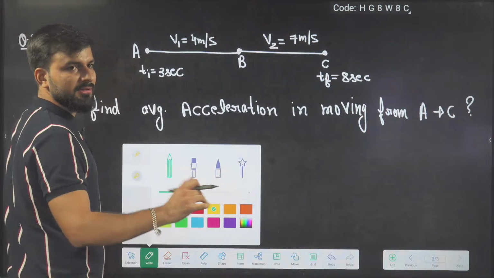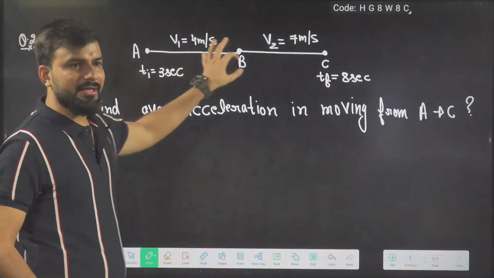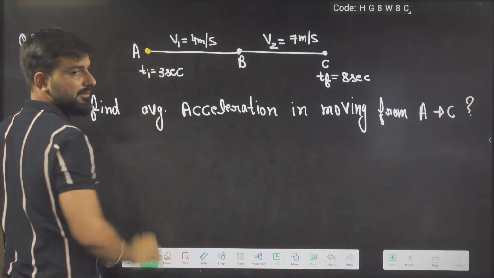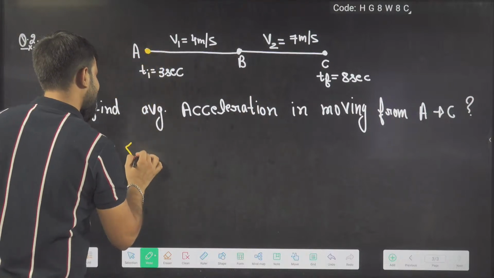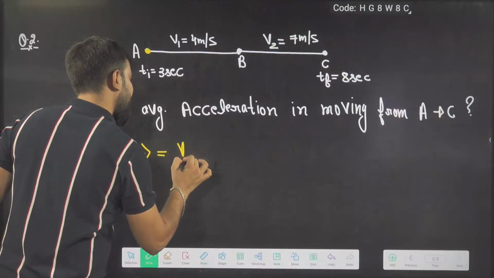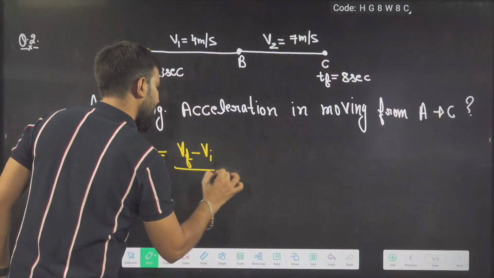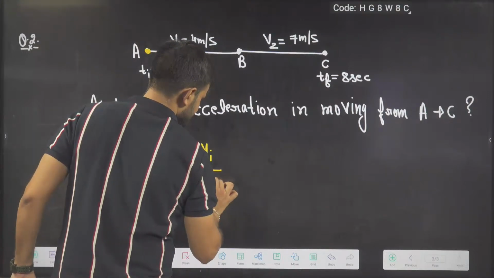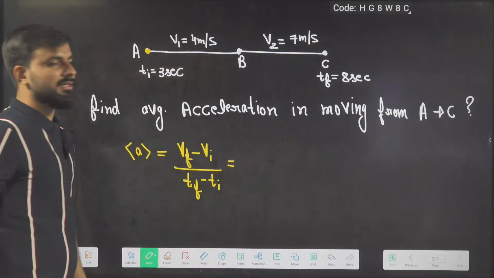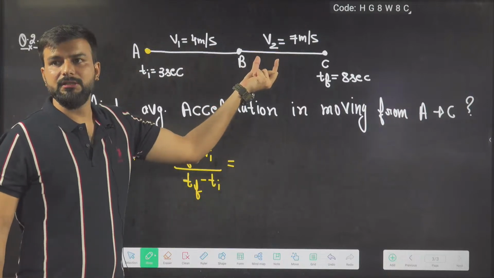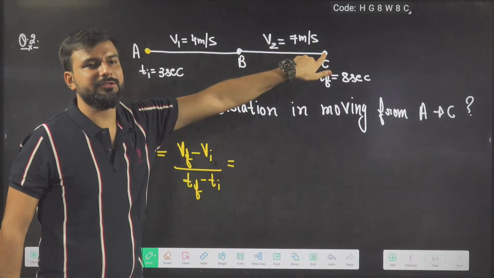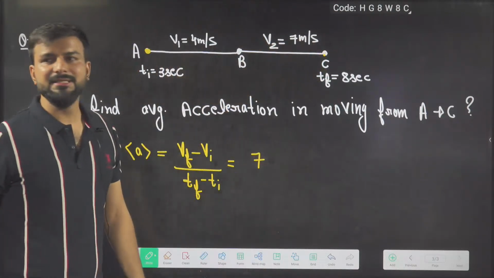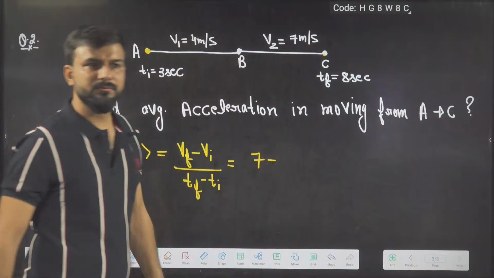See, it doesn't care about what is in between. Only what do I need? Point A. While calculating the average acceleration, V final minus V initial upon T final minus T initial. What will be the final velocity? I want the final velocity here. It is 7. 7 minus...